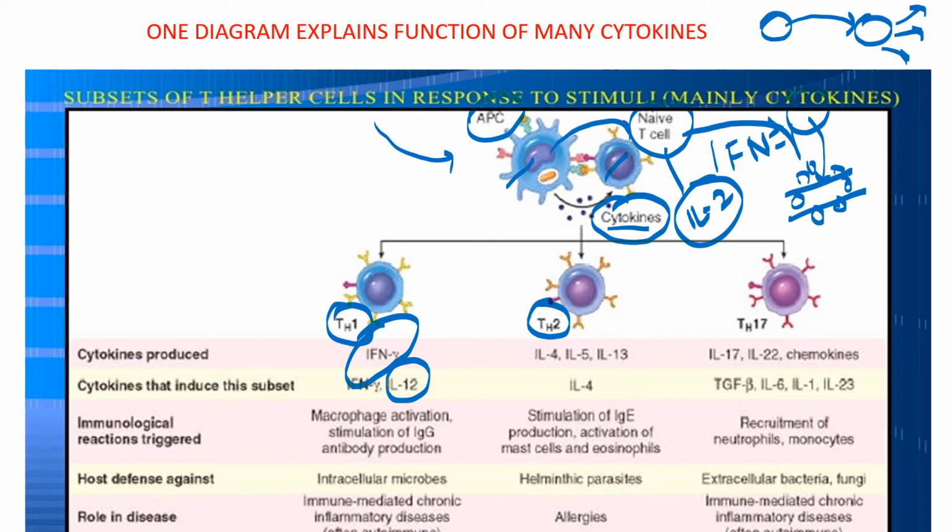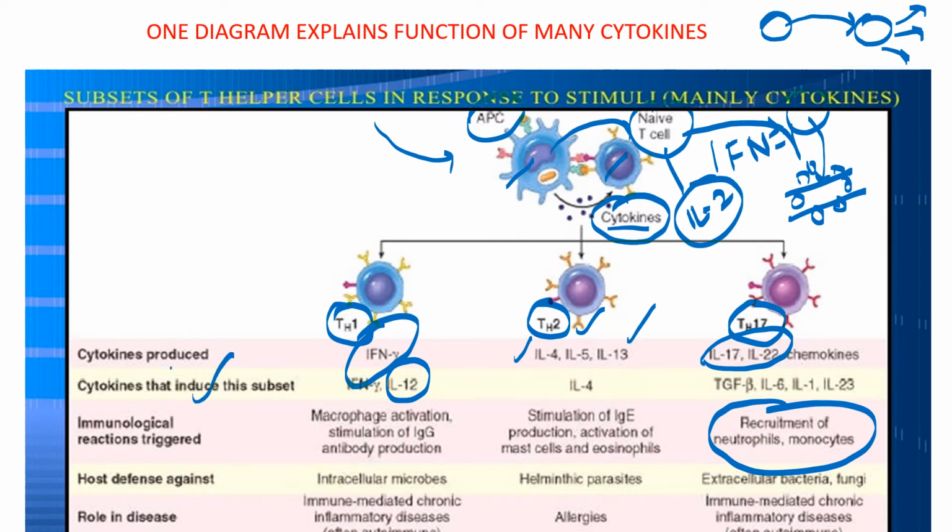Next you have to remember the Th2 subset. What are the cytokines produced by the activation of this Th2 subset? It is interleukin 4, 5 and 13, right? Next is Th17, which will release certain cytokines. Most important are interleukin 17 and interleukin 22, which will help in the recruitment of neutrophils and monocytes. So you can remember, most important, the Th1 subset, the cytokines which induce the subset, and the cytokines produced by the activated T helper cells, right?